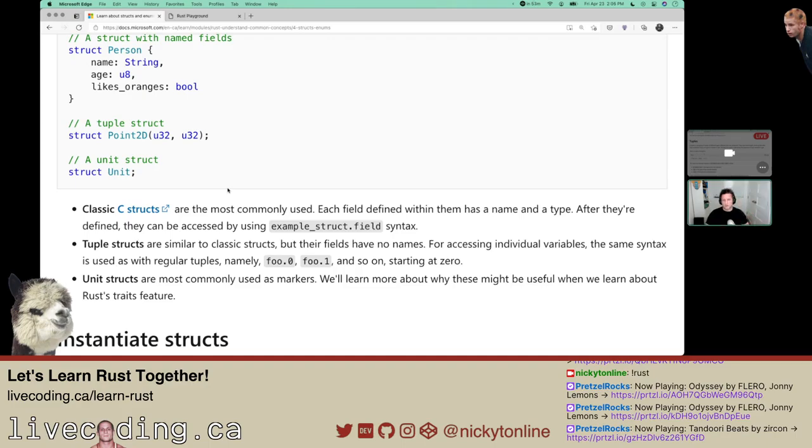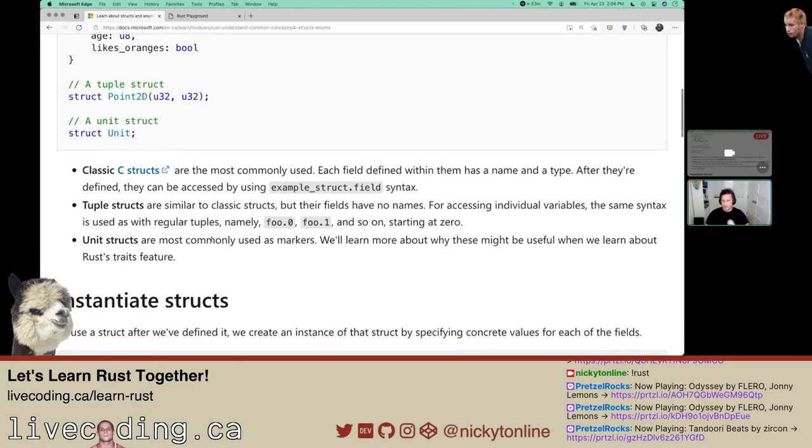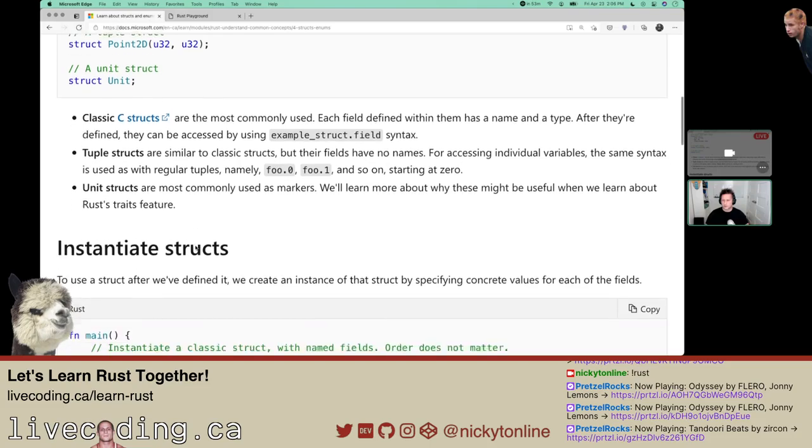Or maybe they mean example struct dot field dot zero. I'm not sure. Unit structs are most commonly used as markers. We'll learn more about why these might be useful when we learn about Rust's traits feature.